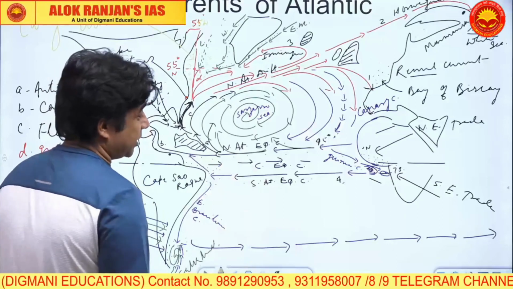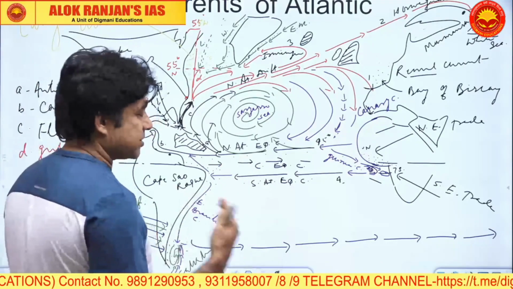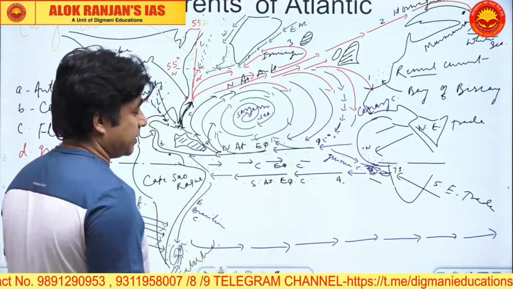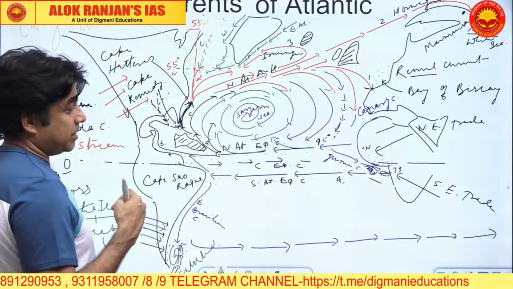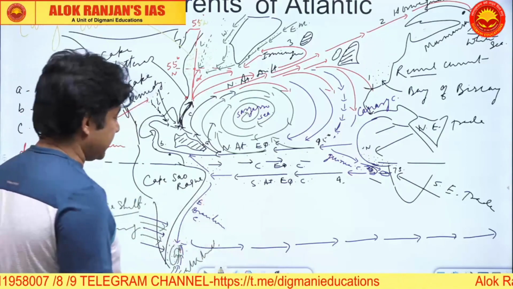Because here the continental masses are absent and the winds are uninterrupted, unobstructed, and the westerlies are called roaring 40s, shrieking 60s, furious 50s. We have discussed all these.